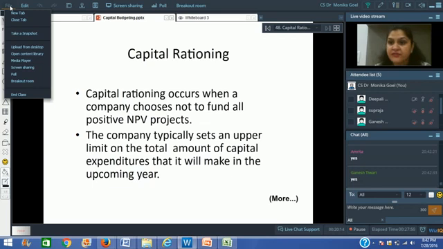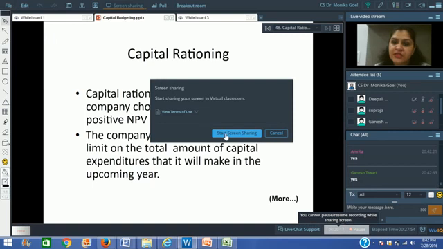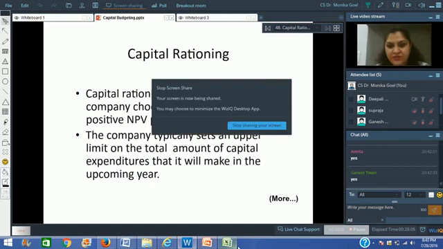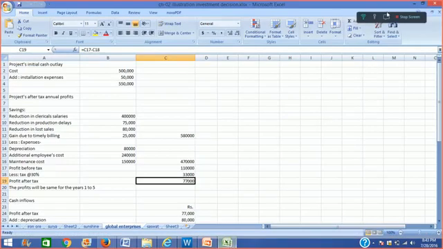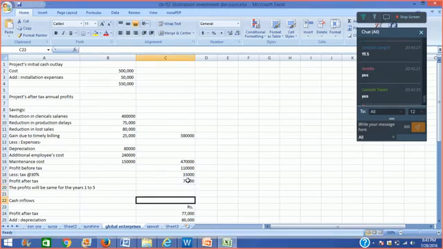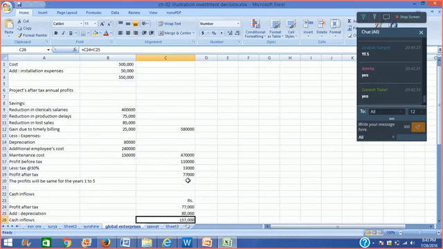We haven't got the after tax cash flows as yet. So in order to convert the profits into cash flows, what do we have to do? We have to add all non-cash items. So we add depreciation because it's a non-cash item. To the profit after tax of 77,000 rupees, I am adding depreciation of rupees 80,000 because it's a non-cash item. So the cash inflows become 1,57,000 rupees.